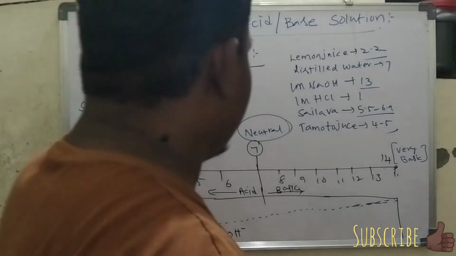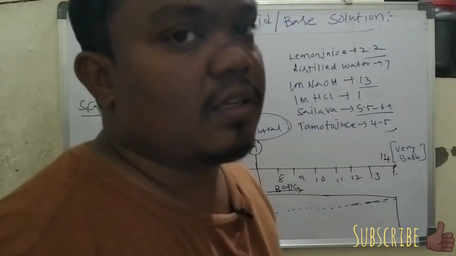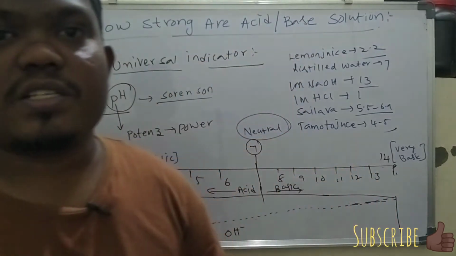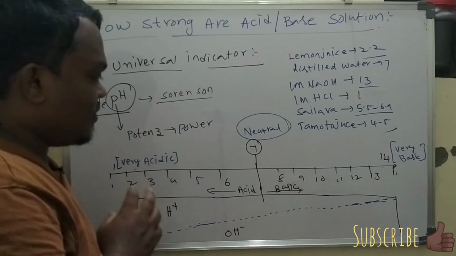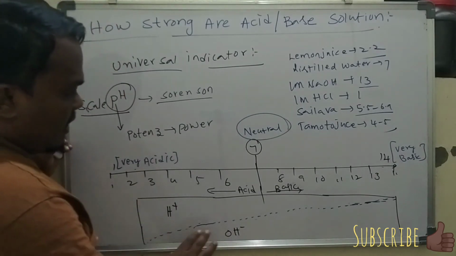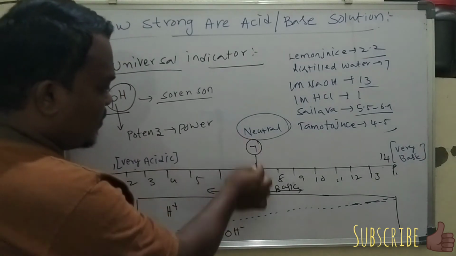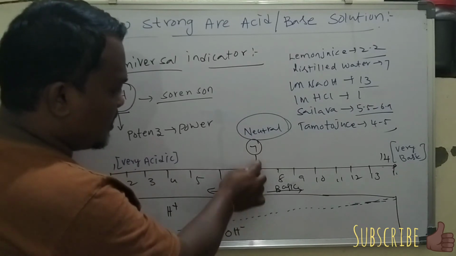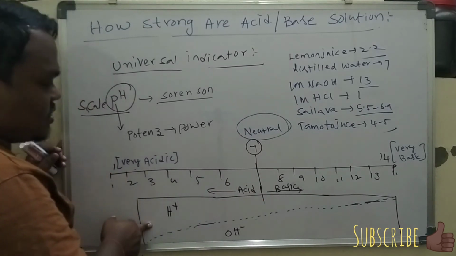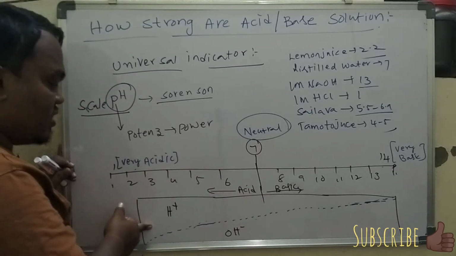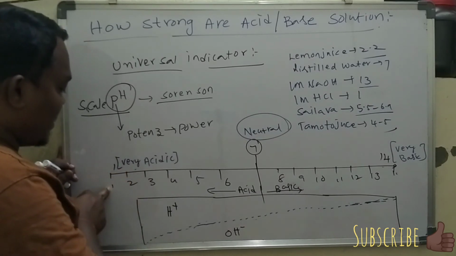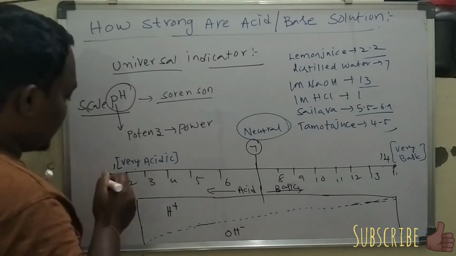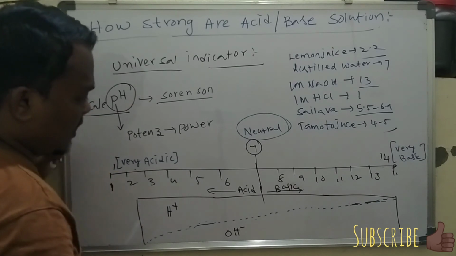Generally, the strength of acidic and basic nature depends upon the H plus and OH minus ion concentration. In this diagram, the midpoint is the neutral value, which we know is 7. Before that, the H plus concentration is more, which means acidic nature, and a pH value of 1 indicates the strongest acid.